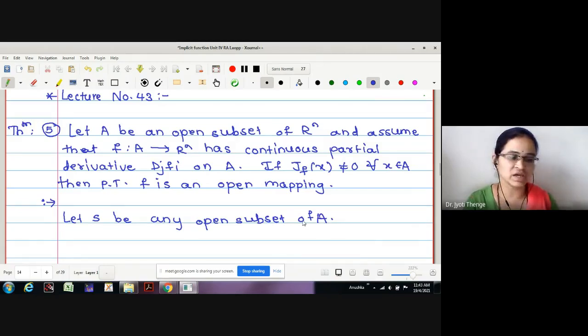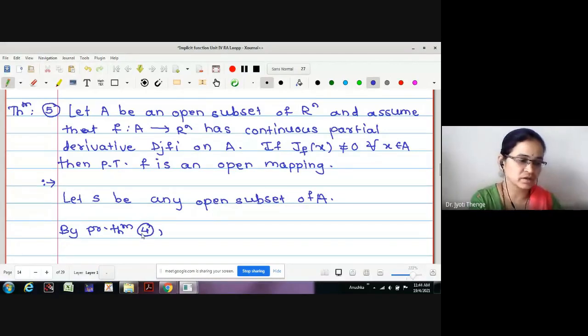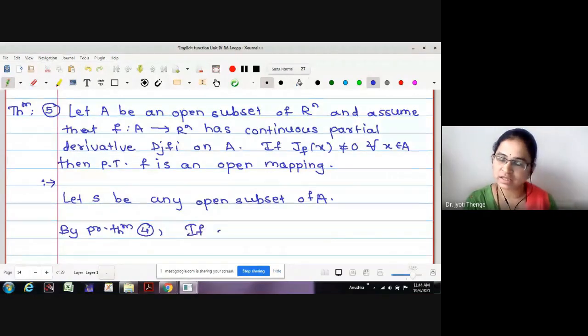Now we will use the theorems which we have proved already. If x is in S such that the Jacobian determinant is non-zero, we have already proved that the function is 1-1 on an open ball. Then by the previous theorem, which is number 4, if x belongs to S, there is an open ball.